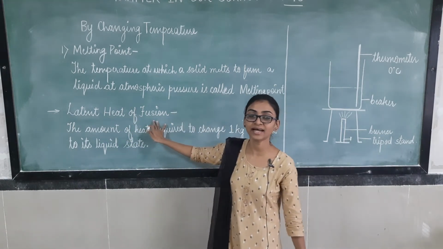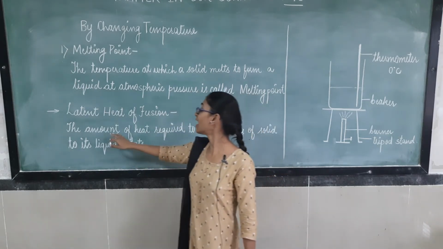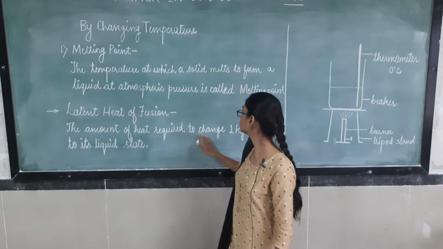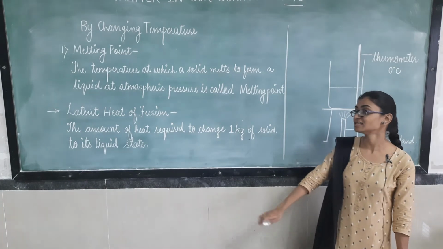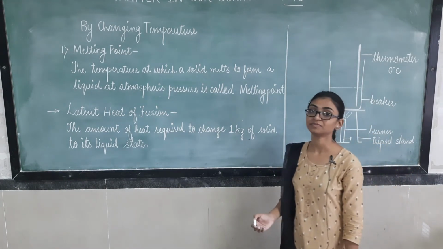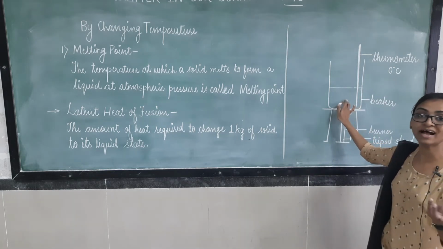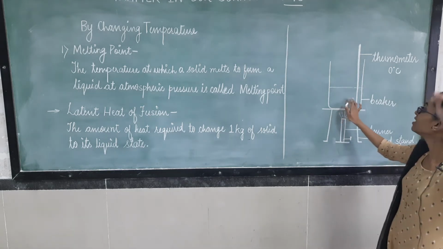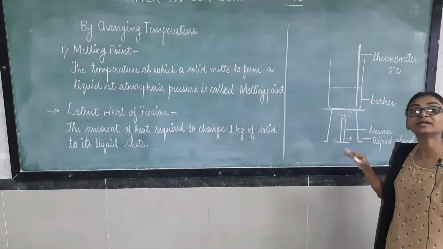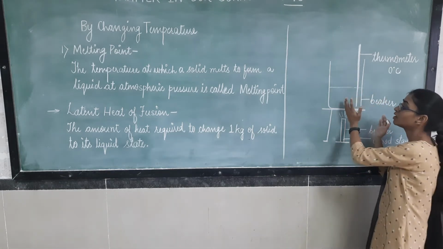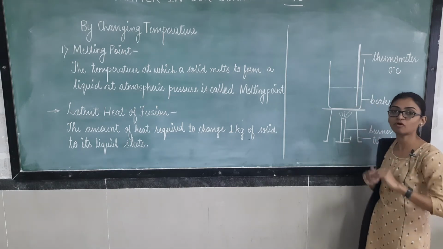What is the reason behind that? That is latent heat of fusion. What does it state? The amount of heat required to change 1 kg of solid to its liquid state is known as latent heat of fusion. Means when a small amount of ice is getting converted into liquid, till the whole ice is getting converted to liquid, some heat is required to melt the whole ice from small piece to the complete liquid form, right?